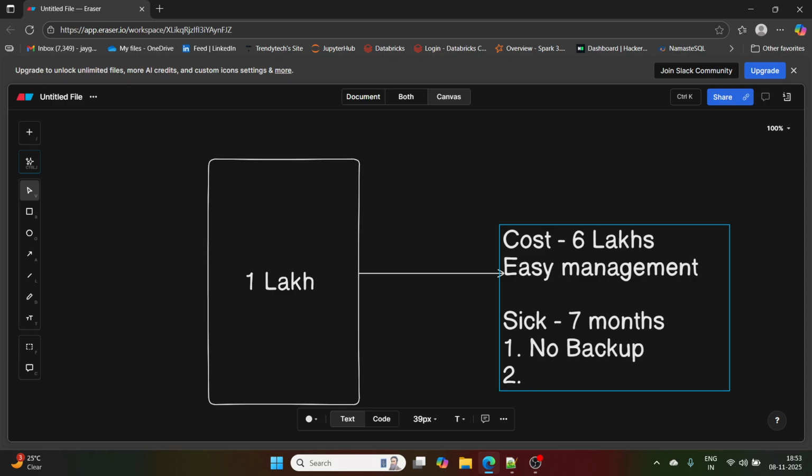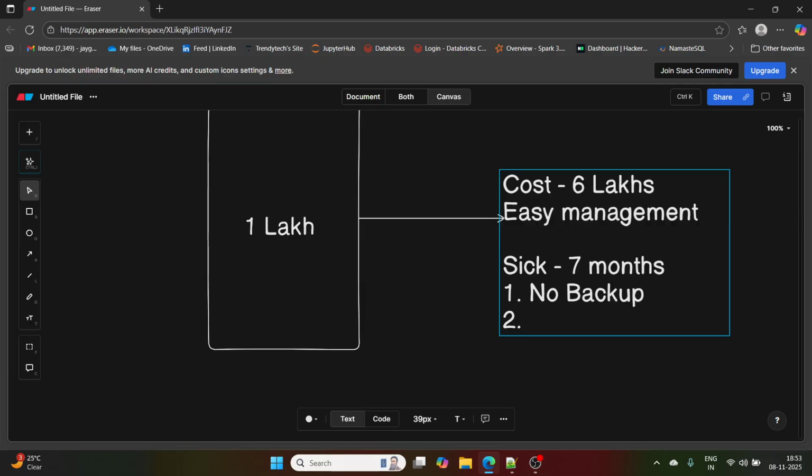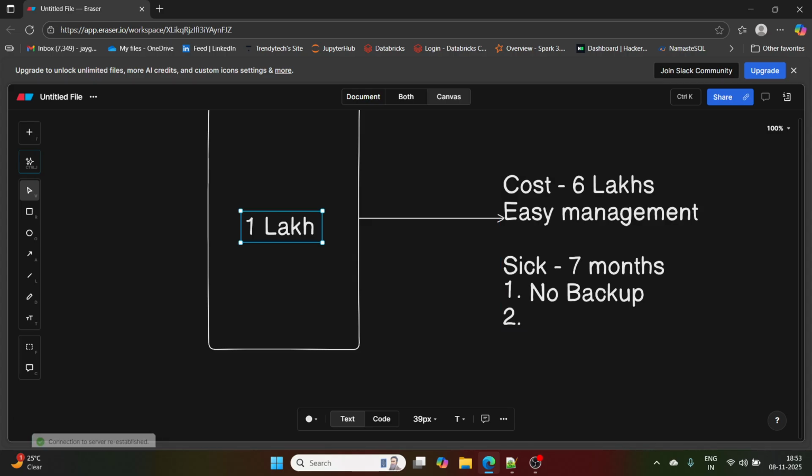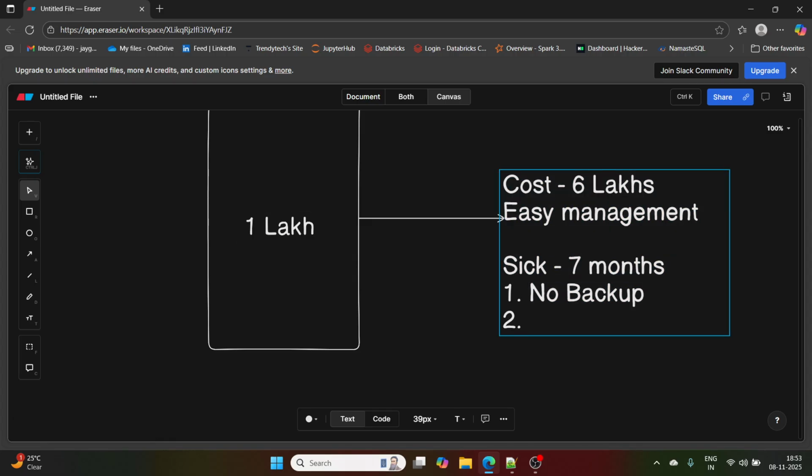There is no backup to this person, right? Who will backup? There is no backup as such. The whole and sole dependency of the project is on this person, and if this person is not available, the project is on hold. For example, this person has some function at his home, so there is no backup, and the whole and sole responsible person is this one.